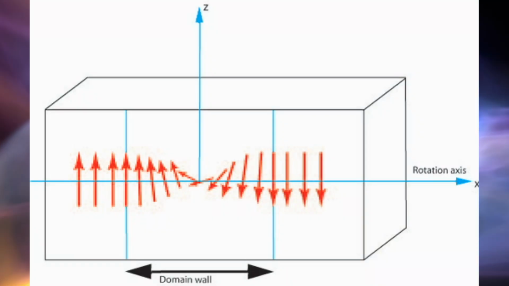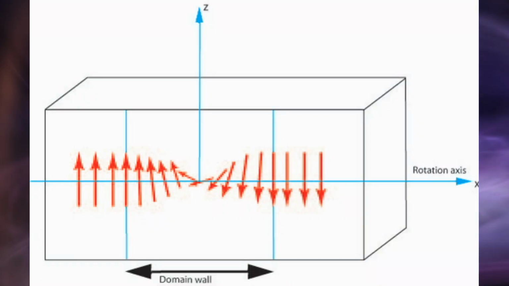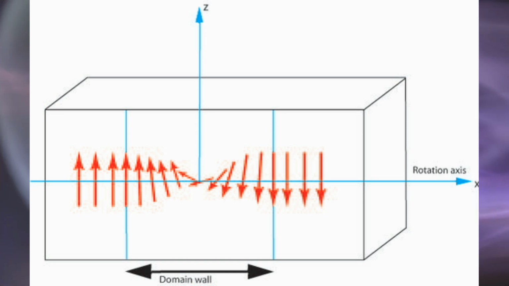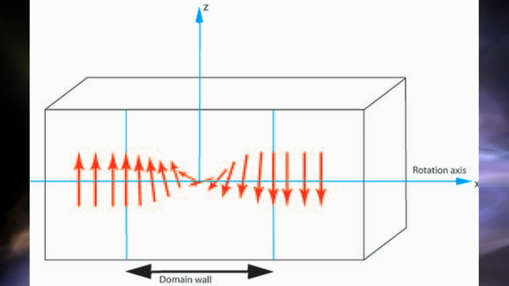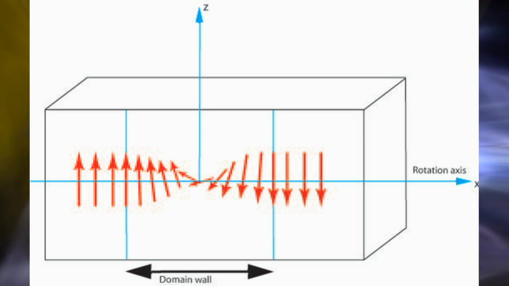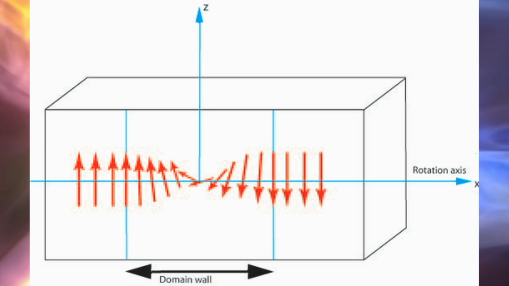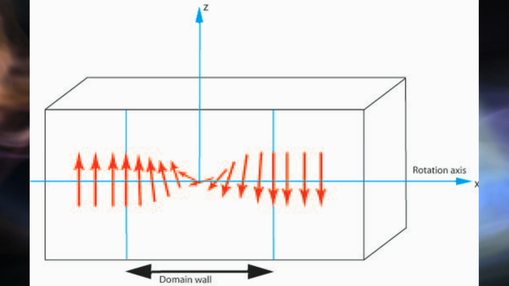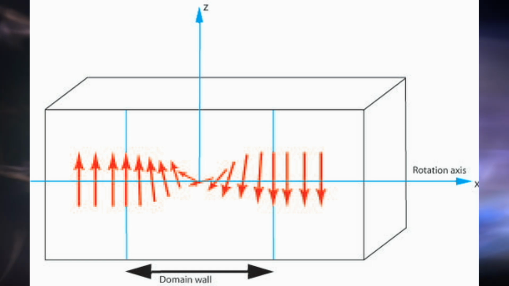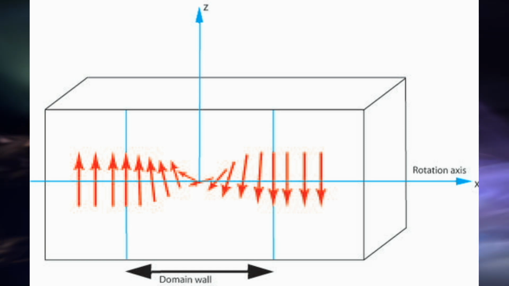Domain walls, on the other hand, are two-dimensional planar boundaries where a scalar field varies significantly. They are another type of topological defect that might have formed during symmetry-breaking phase transitions in the early universe. Domain walls can affect various cosmological aspects, such as the distribution of matter and energy.